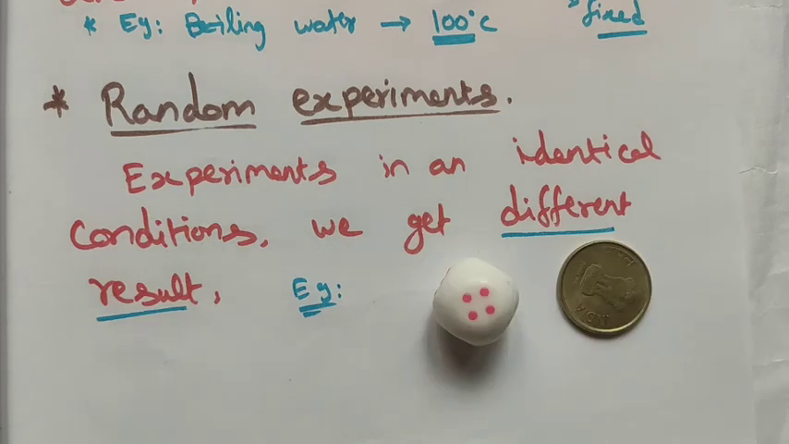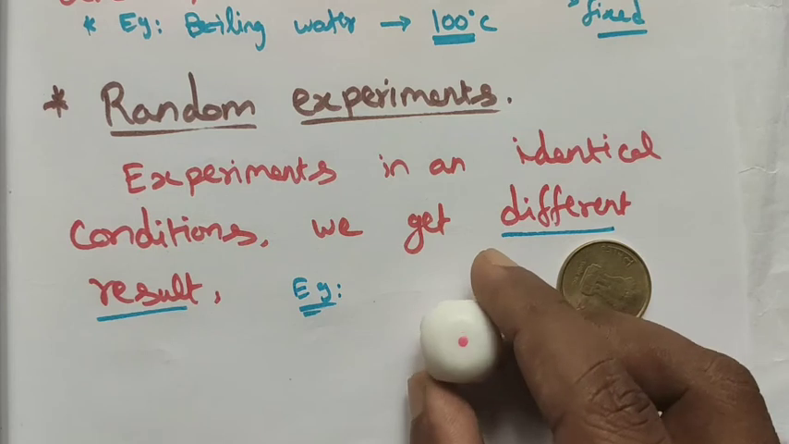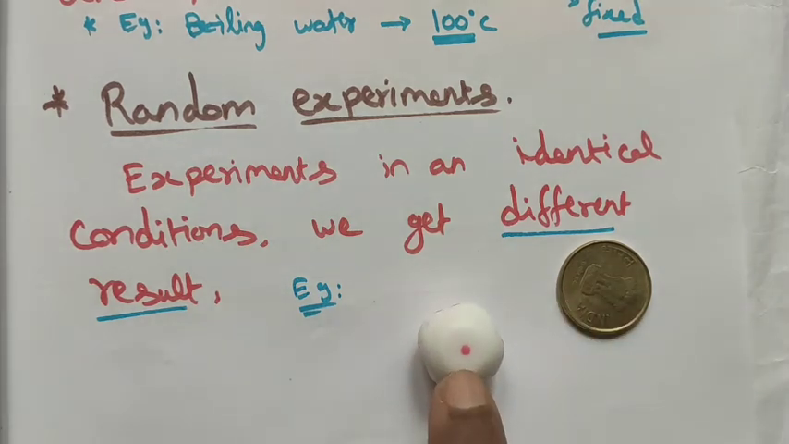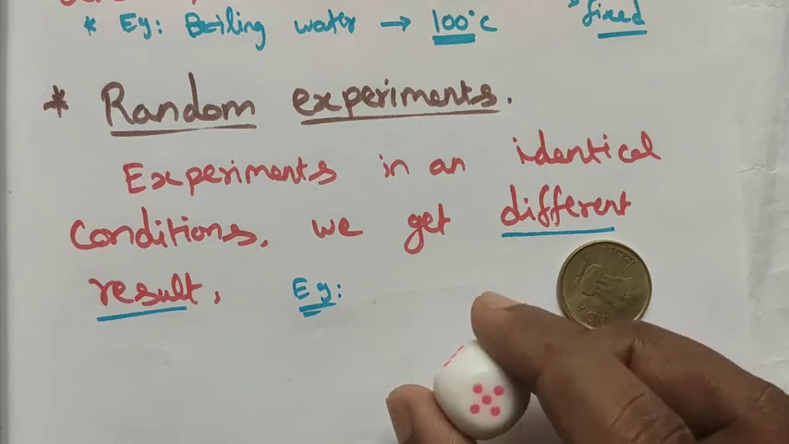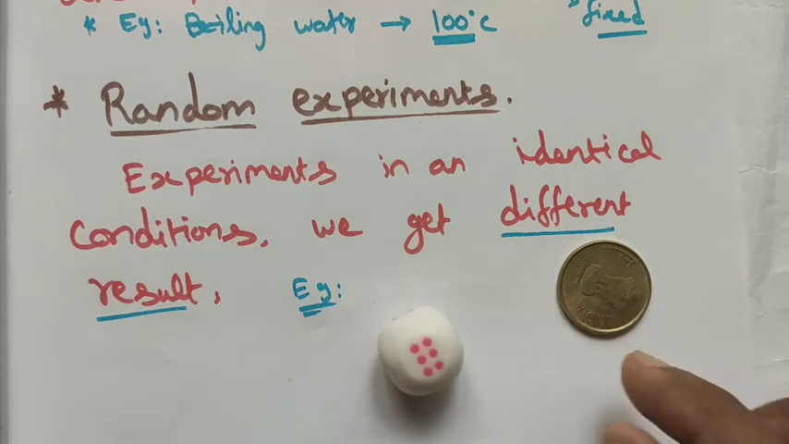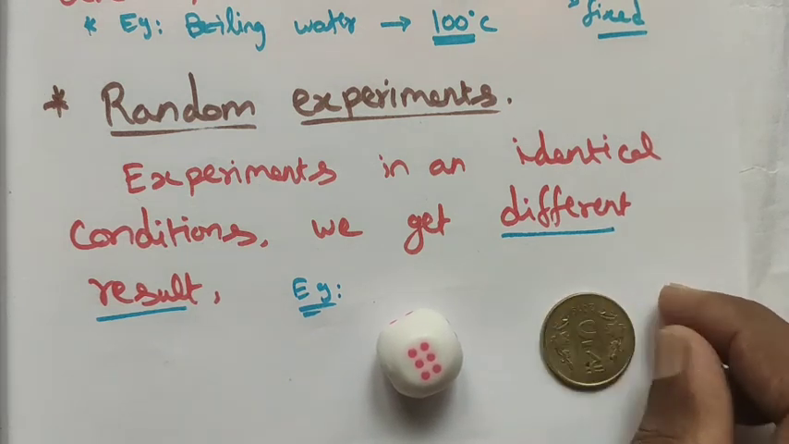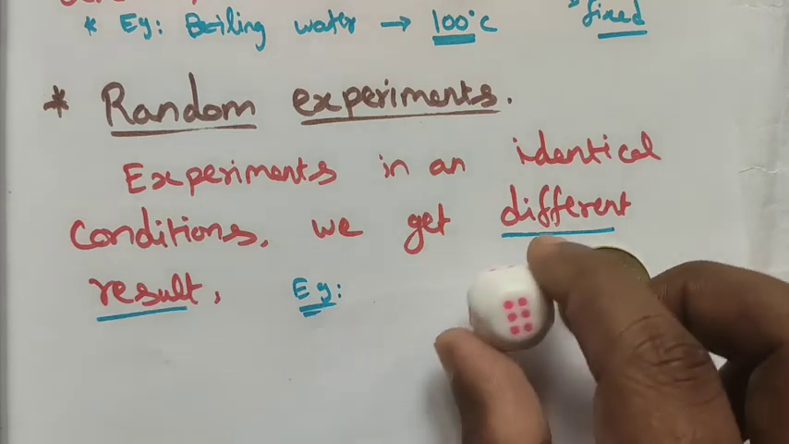Another example, let me take this die. We know that a die has 6 faces. Each face has a number from 1 to 6: 1, 2, 3, and then 4, 5, and then 6. And this is a coin. A coin has 2 faces. One is a head, another one is a tail.